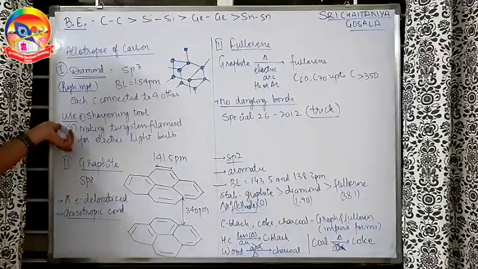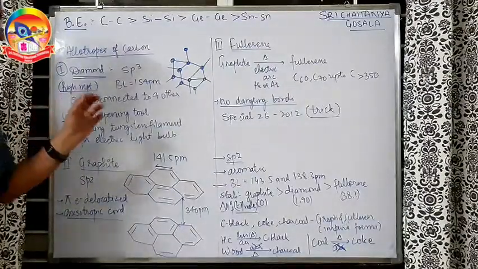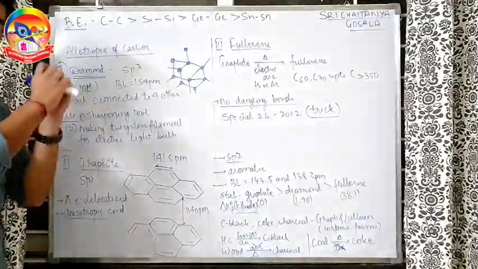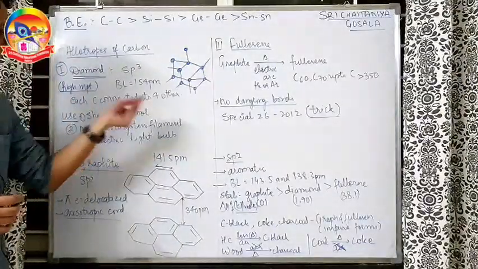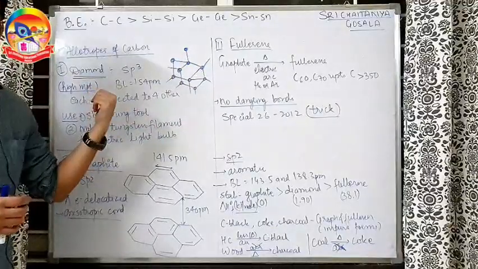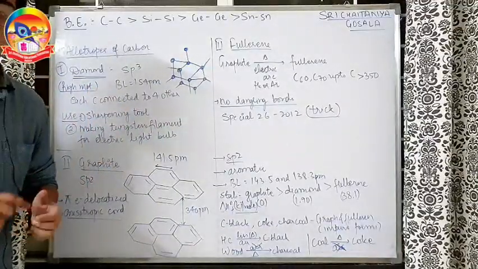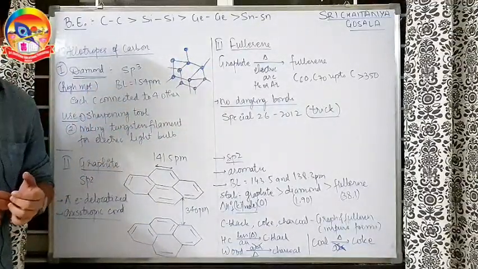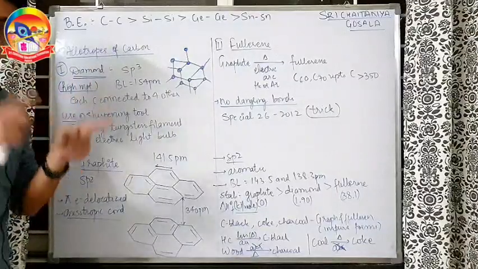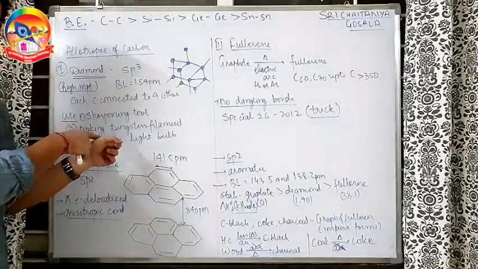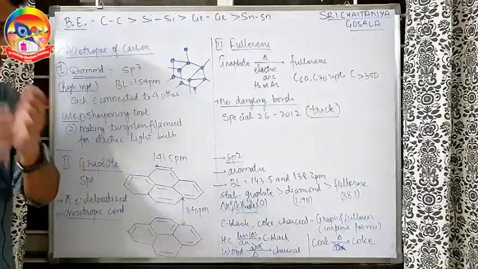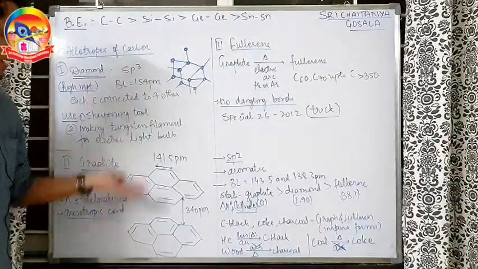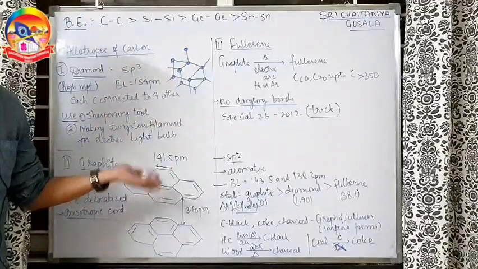One more use I have written here, because if you don't read this use right now, you will mix it up logically in the examination. So understand, for making tungsten filament for electric bulbs, diamond is used. Understand, diamond is not a conductor, it is an insulator. Still it is used for making electric light bulbs. It will not conduct the electricity there, but other uses are also there. So understand, until you read this, you might mess up the use of diamond and graphite.